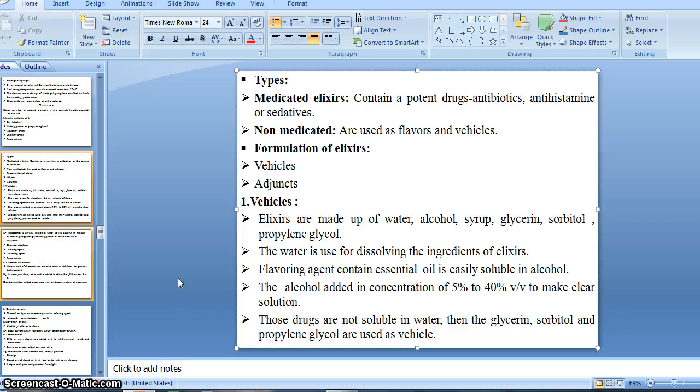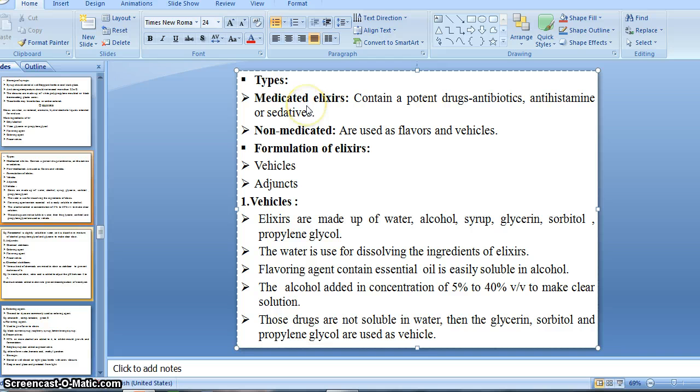Then preservative. When syrup is used, there is no need to add a preservative, because it has a high osmotic pressure. Due to this, it prevents the growth of microorganisms. As I said, if we use syrup as a vehicle, various kinds of activity are shown by this syrup.